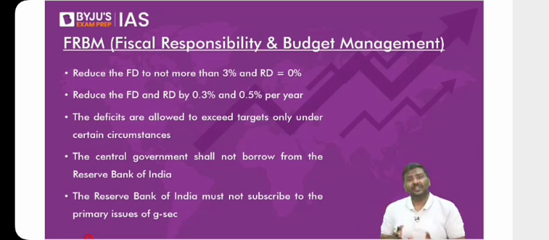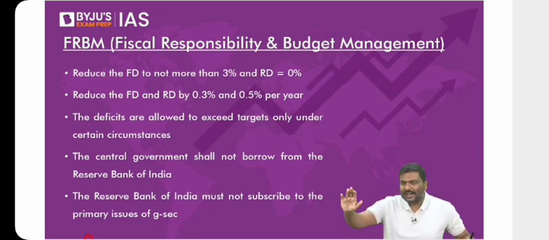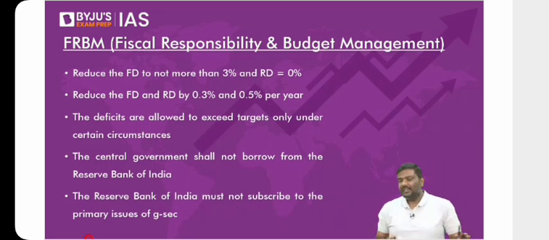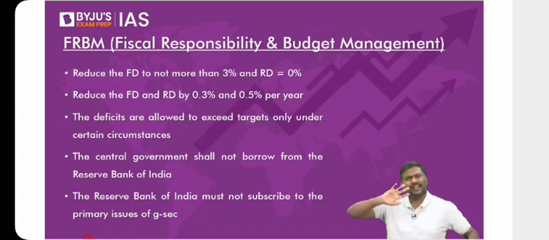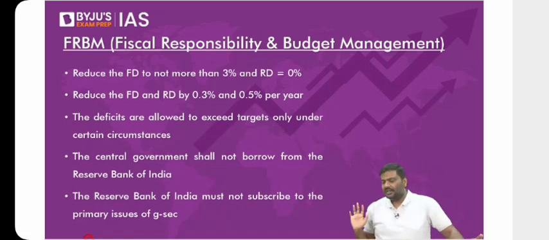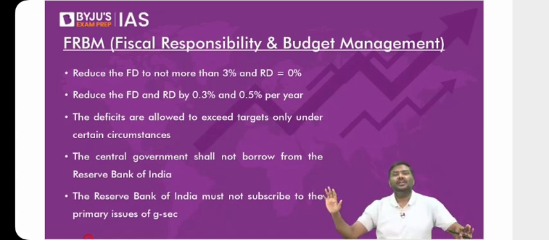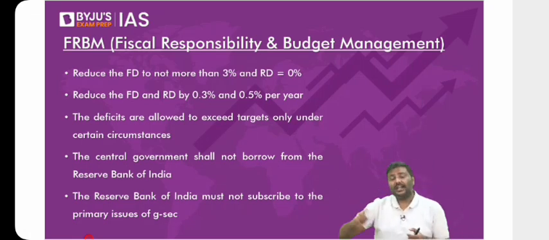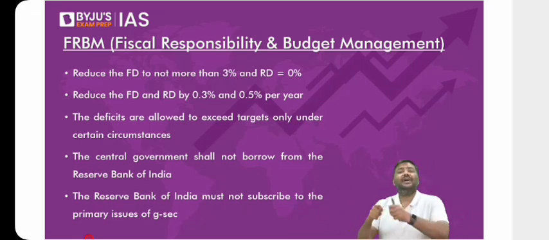What is the use of this? For 2 months, we'll take care of expenditures, and after that, a new government will be there. The new government will announce the budget. These are the two options which are available, but the difference is important. Question has already been asked on this. Please be careful. Interim budget, just like a normal budget, for the full year, we will announce it. Whereas in case of vote on account, we will not announce the full budget. We will simply take care of the expenditure side. That's it. And once the new government is formed, they have the power to make a new budget for the remainder of the year.